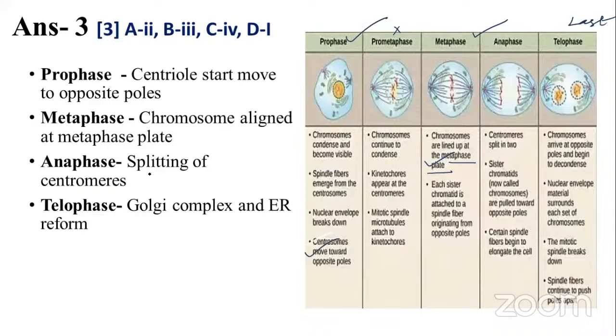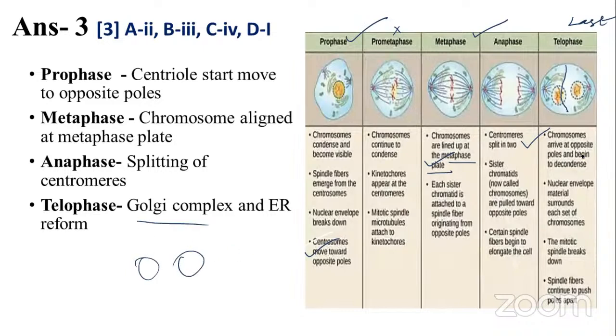And the anaphase: splitting of the centromere. See here, the centromere splits, so that is called anaphase. The last one, you already know about it: the Golgi complex and endoplasmic reticulum are reformed. Again they form and the cell undergoes the cell division process. As a result, you will get two cells. This is the last stage.